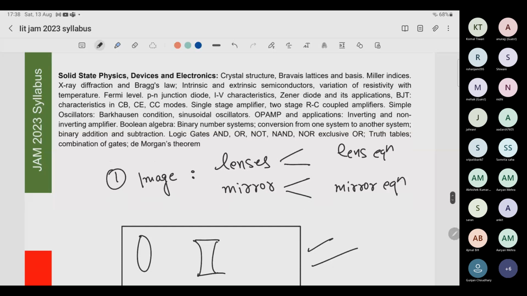I don't know whether it will come this year or not, but in the last 3-4 years I have seen at least one question from free electron theory coming. Then X-ray diffraction, I think everyone knows that. Miller indices, everyone knows that. Then there is one formula chart: this is cubic, and so on. There are 7 kinds of crystals. What are the properties of those 7 kinds of crystals?